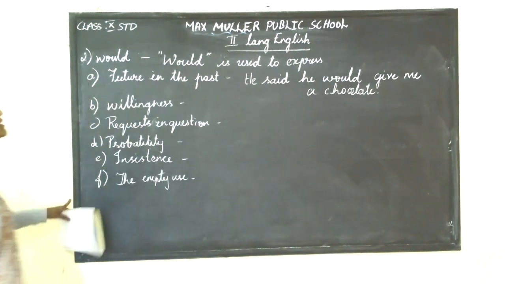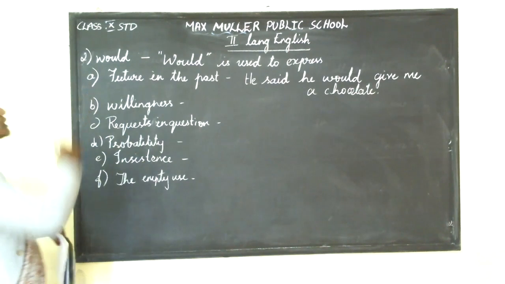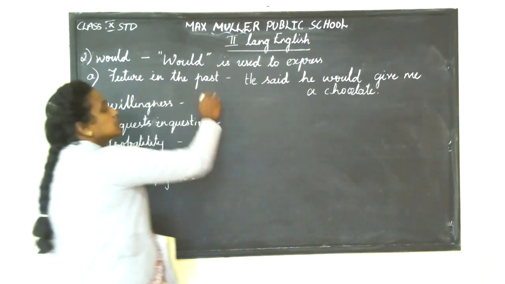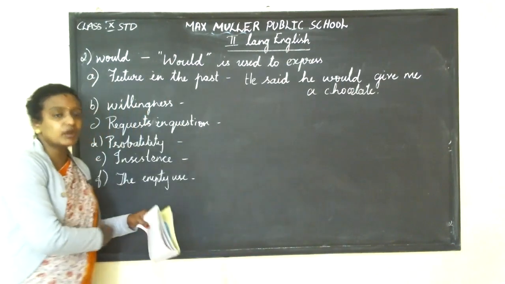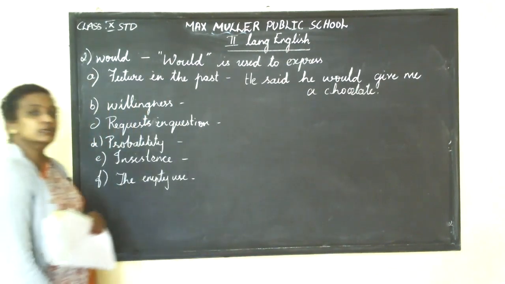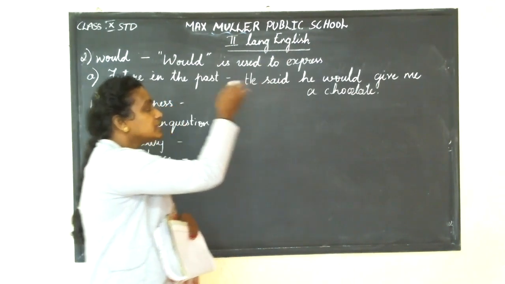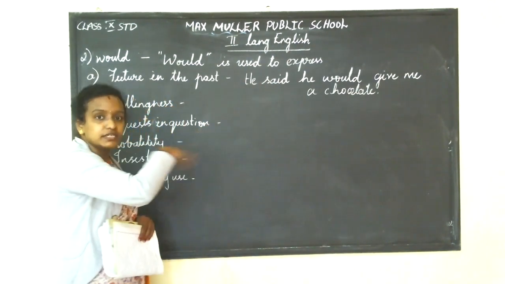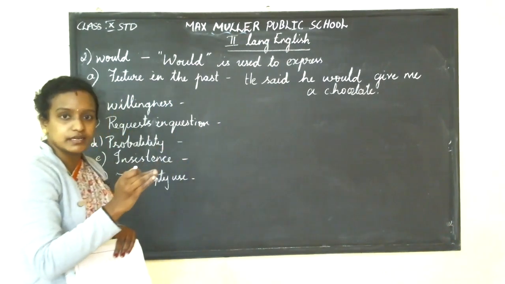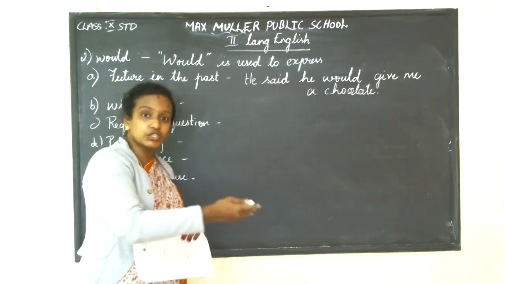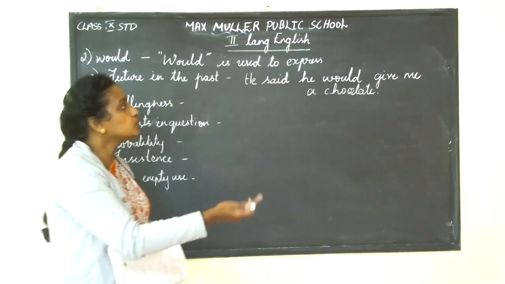Yes, all these are the usages you get with the word would. Future in the past. So you are talking about the future in the past, okay? He said he would give me a chocolate. So actually he has not given the chocolate. Someone said he would give me the chocolate in the future.